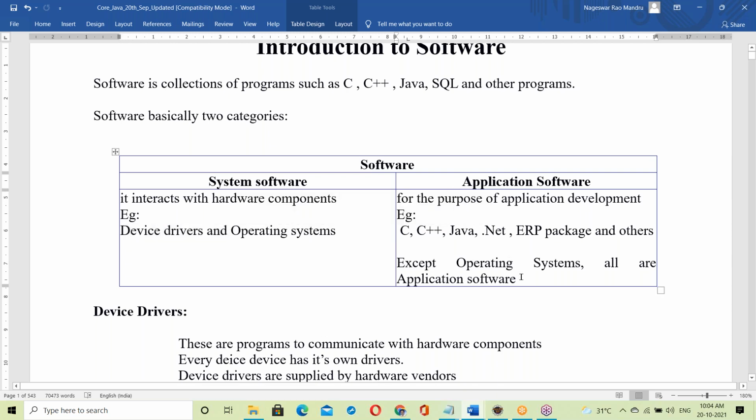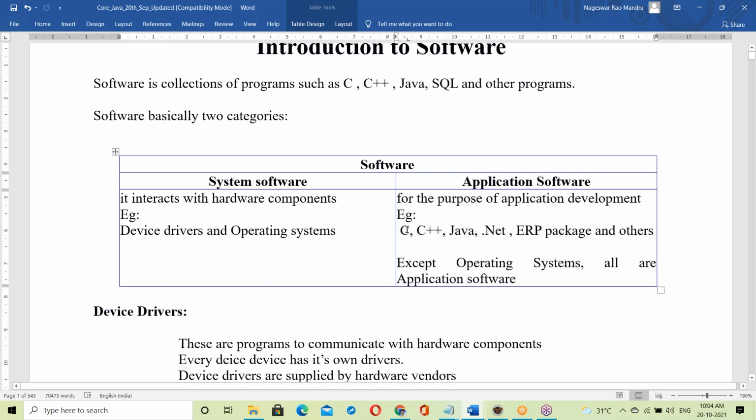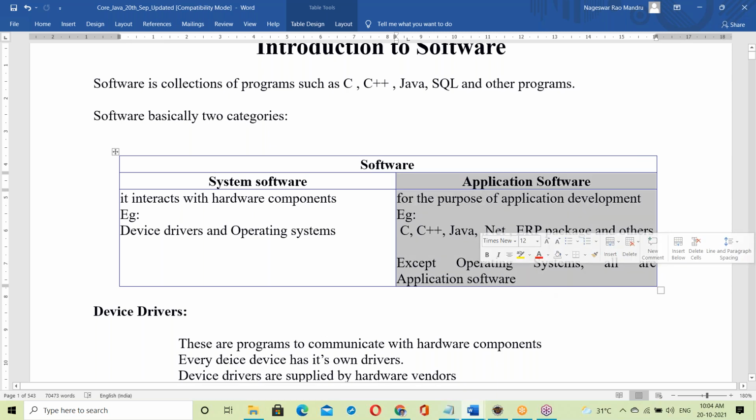Application software is for the purpose of application development, examples C++ and so on. Except operating systems, all are application software. That's it. So our topic is application software. Java comes under application software.